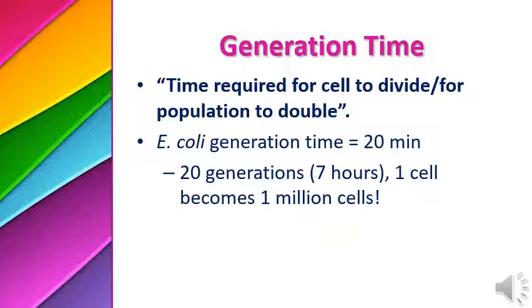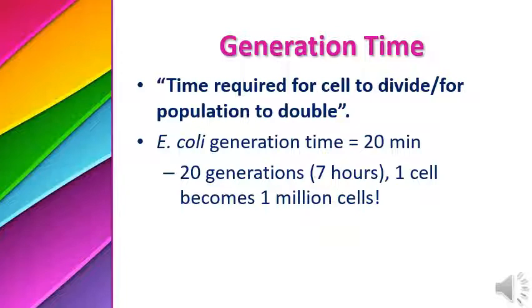In Mycobacterium tuberculosis, 18 hours is the doubling time or generation time for the TB bacteria. Okay, it means after 18 hours a single bacterium becomes double. So Mycobacterium tuberculosis cannot grow like Escherichia coli.